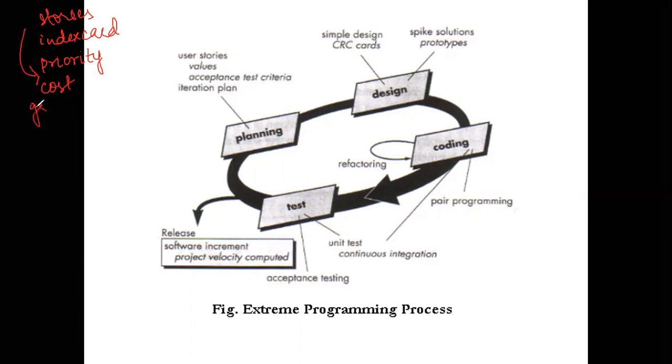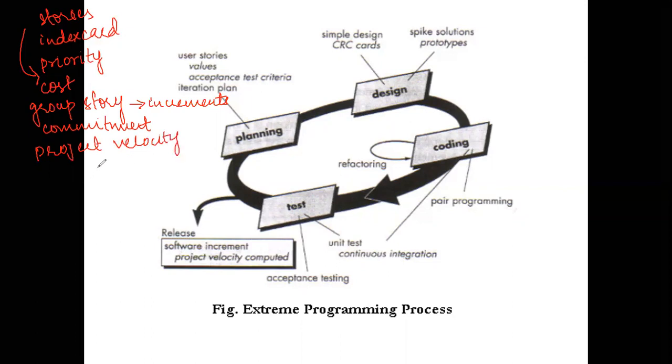After that, you're going to group the stories so that you can identify in how many increments you're going to deliver the software, or which is going to be the first increment and the second increment. Then you're going to make commitments, that is on some specific date you're going to deliver the specific functionality. Then you're also going to compute the project velocity, that is the pace at which you are developing the software, so that you can identify how much time you need to deliver the different stories that are a part of the software. That is the planning phase.